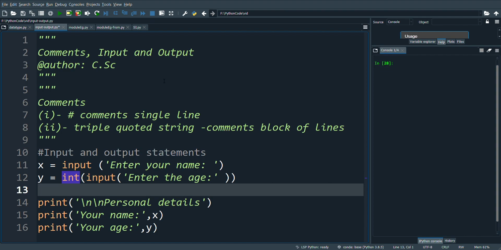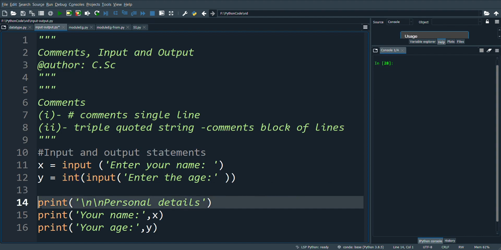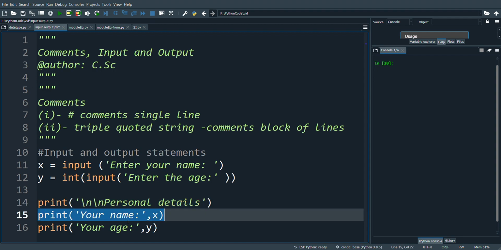The third topic is output in Python. The statement is displayed using the print function. In the first case, only a string is passed as a parameter. In the second case, a string as well as a variable is passed as a parameter to the print function.